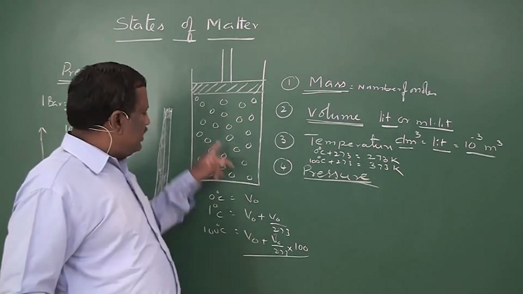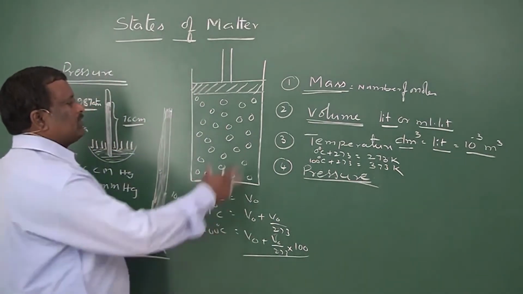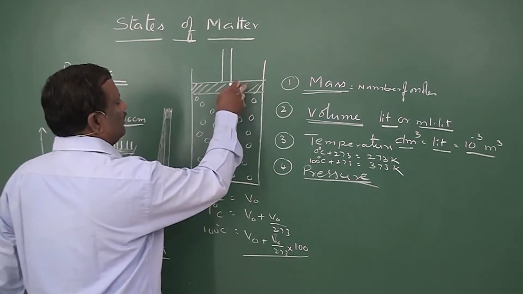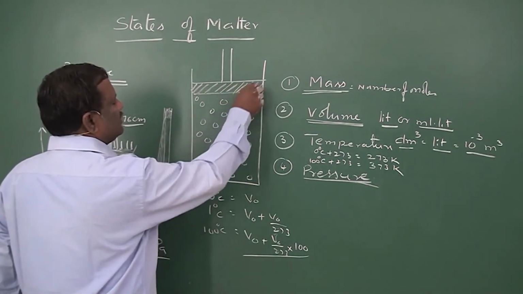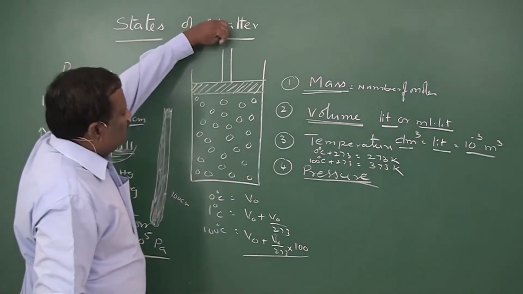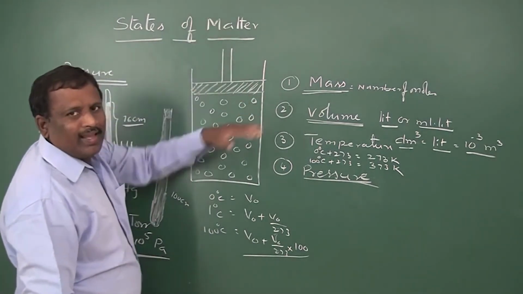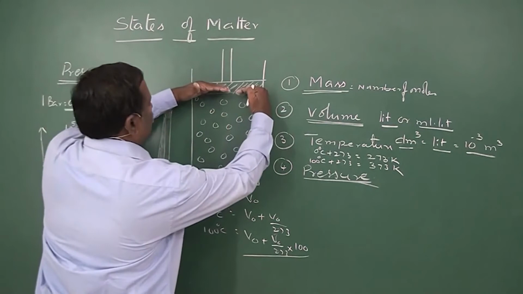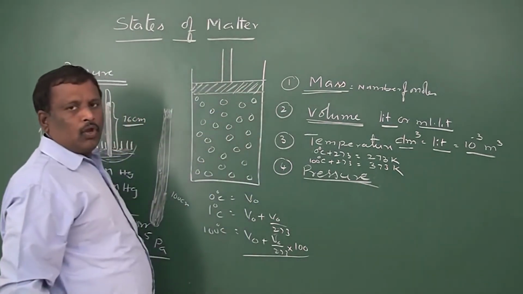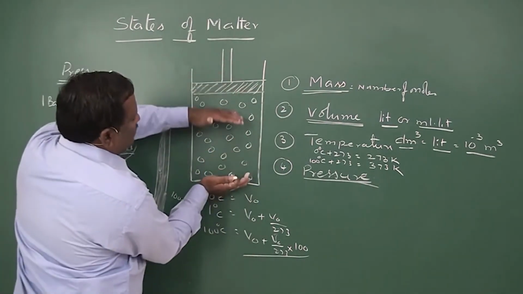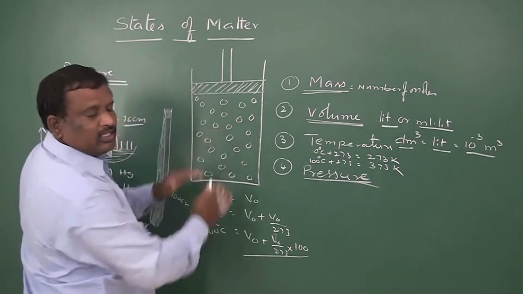Compressibility means, here we have a sample of gas in a container which has a freely moving piston. Now if you push this piston downwards, what happens? This piston will move downwards. When it moves downwards, these atoms will come closer to each other.